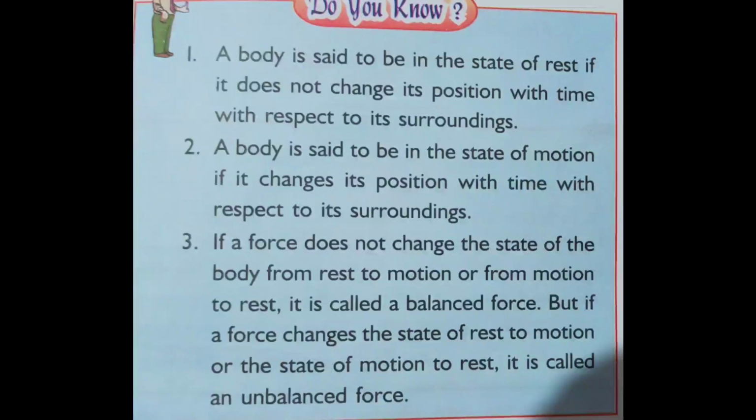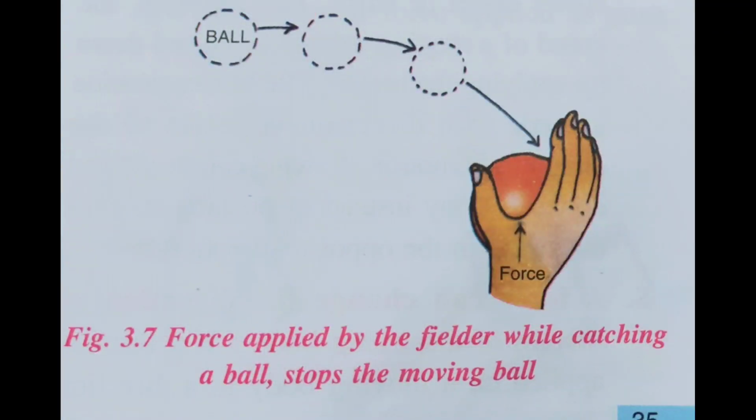But if a force changes the state of rest to motion or state of motion to rest, it is called an unbalanced force. Here you can see a ball is caught by the fielder. What kind of force is it? It is an unbalanced force. Why? Because the ball in motion is brought to rest. So here it is an unbalanced force.